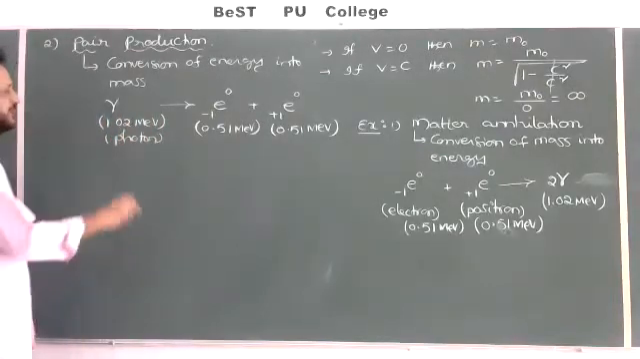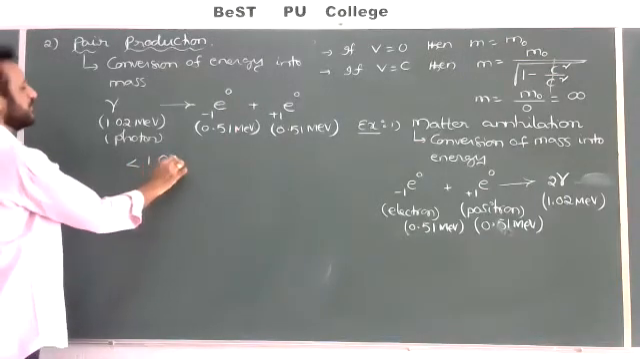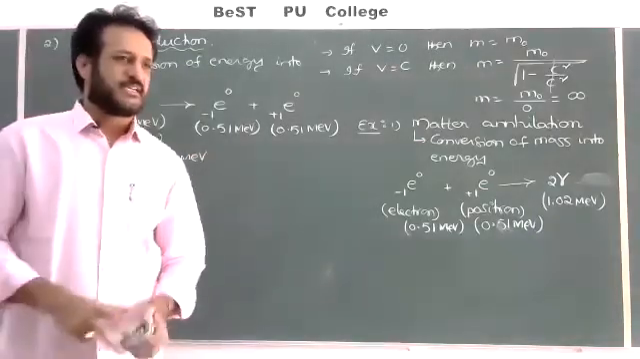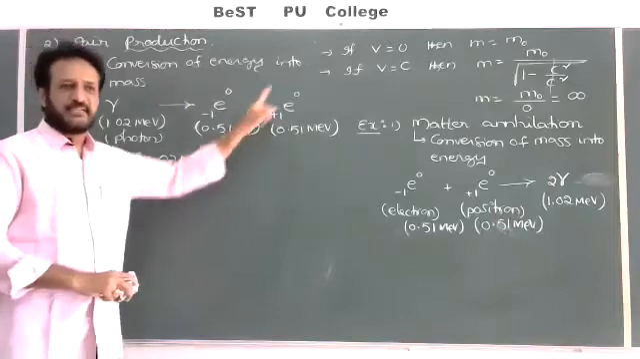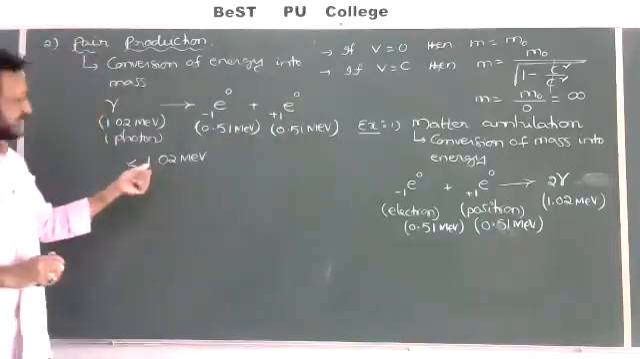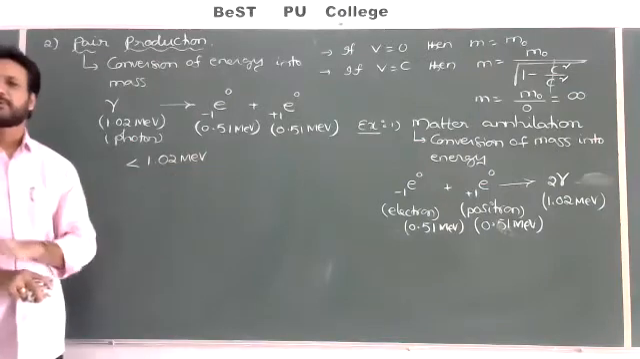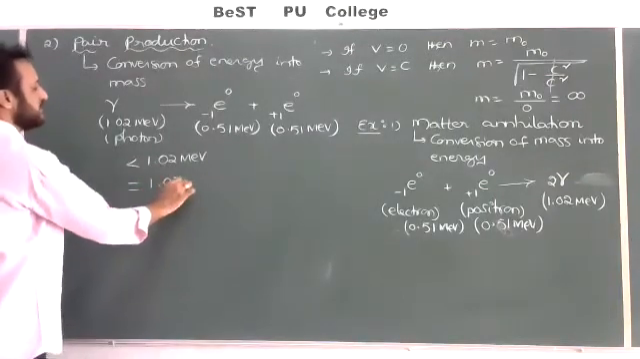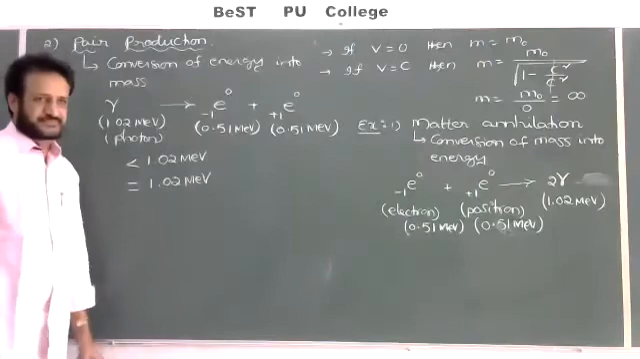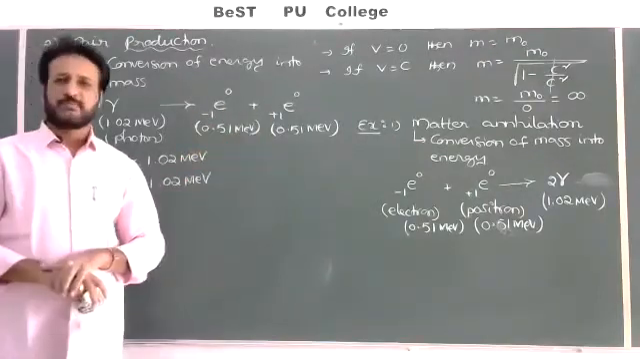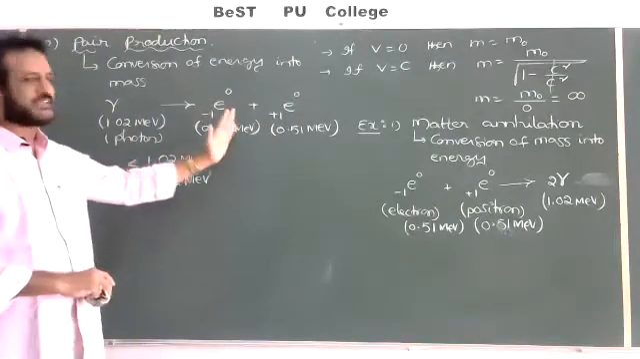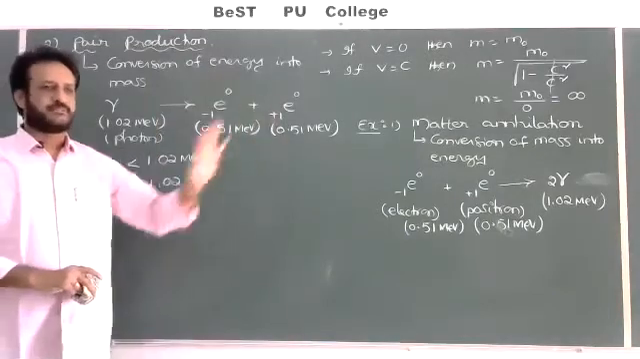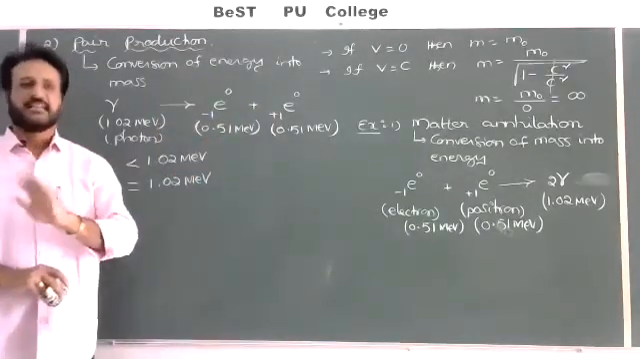For example, I am supplying less than 1.02 mega electron volt. What will happen? The process doesn't take place, correct? Because the minimum value for the electron is 0.51 and for the positron also 0.51, but we are supplying less than 1.02. That's why the process will not take place. For example, exactly equal to 1.02 mega electron volt, then what will happen? Electron and positron both will be liberated. A gamma photon is converted into an electron and a positron. The energy of the gamma photon will be shared by the electron and positron, but they will not have any extra kinetic energy.